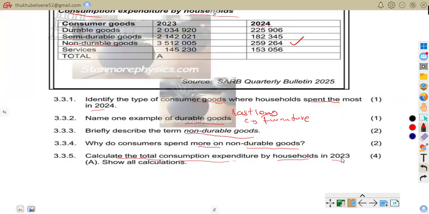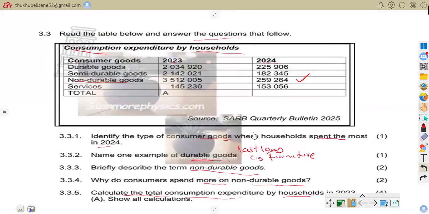In 2023, we are asked to calculate the total consumption expenditure. So let us go to the 2023 expenditures, and then we calculate the total of that. For the total consumption calculation, we are going to add all values.